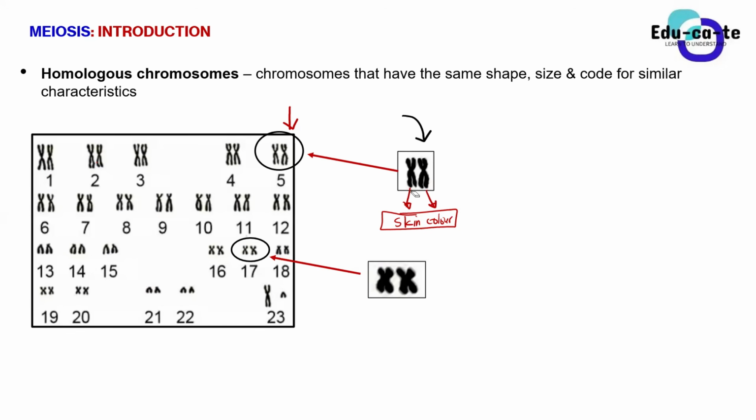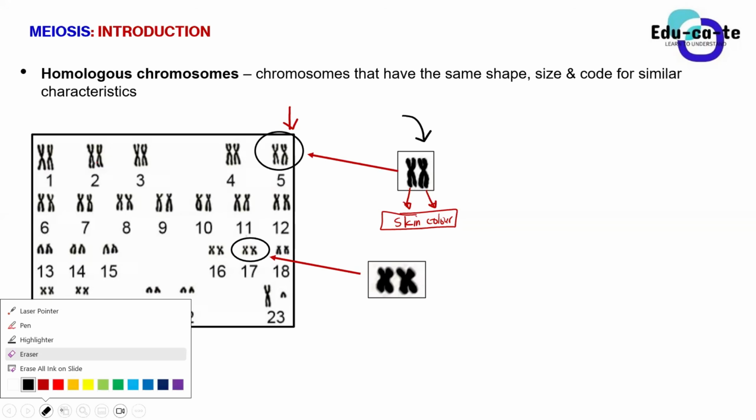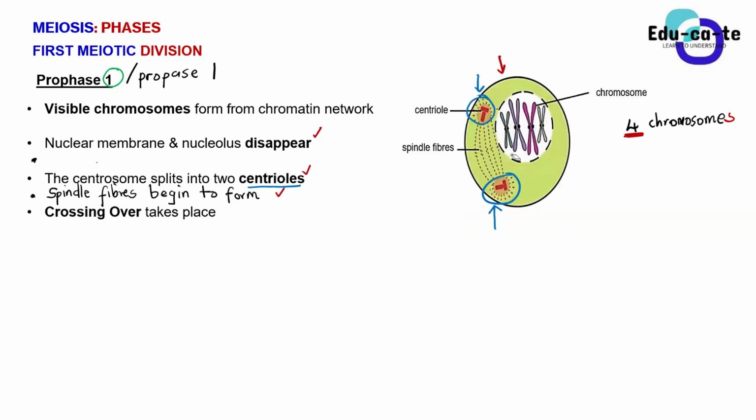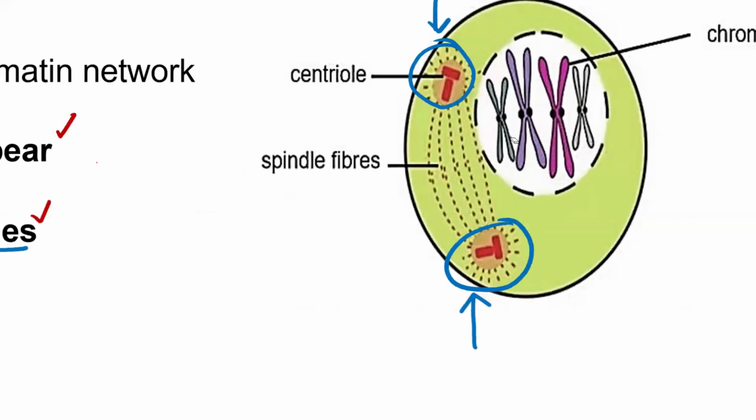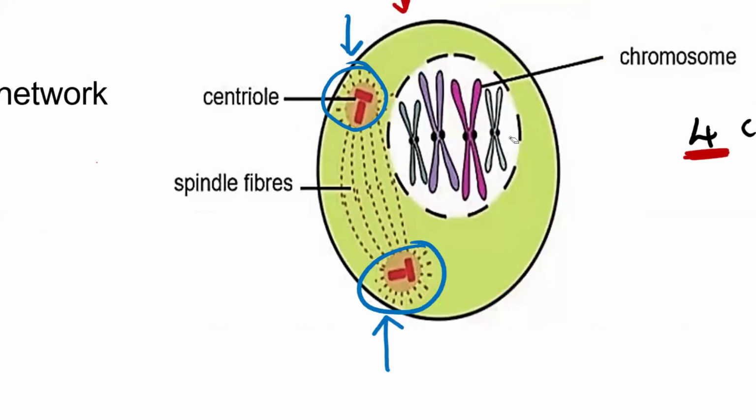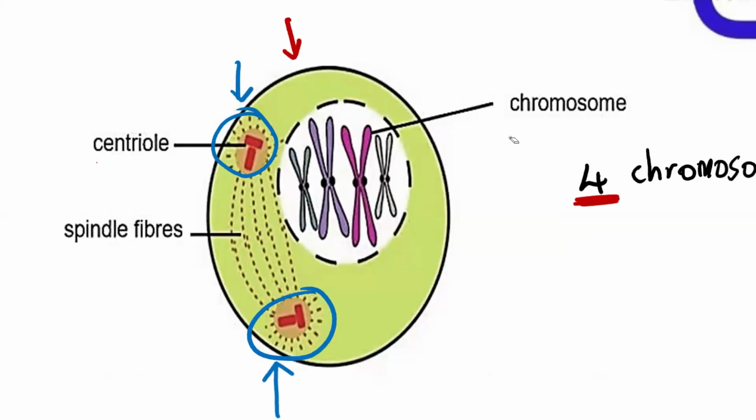So one of these homologous chromosomes is from your father, another one is from your mother. And these chromosomes are responsible for bringing you your physical features, such as your skin color, hair color, and eye color. So please, guys, make sure that you understood what we discussed last time, so that you can be able to cope with what we have today. So basically, here we are having homologous chromosomes. I'm sure these colors are very visible to you, but I will zoom in even more so that you guys can have a better view of these chromosomes.